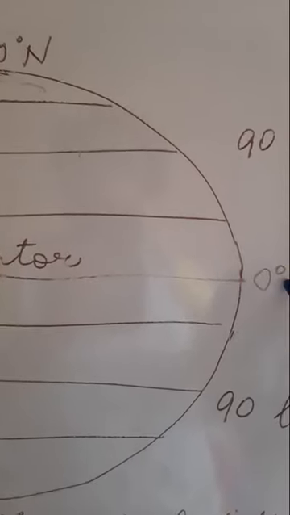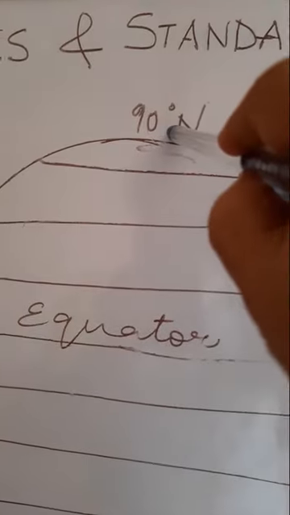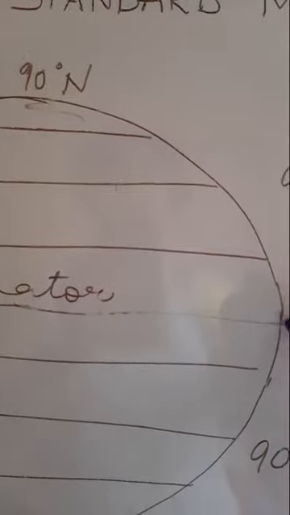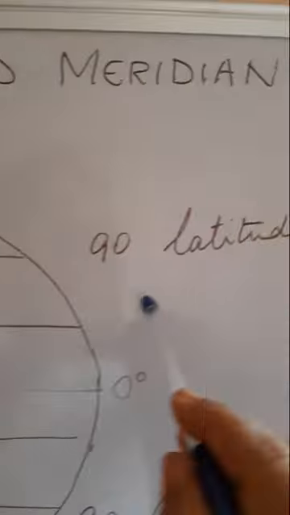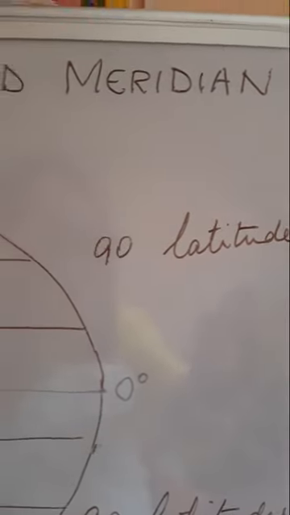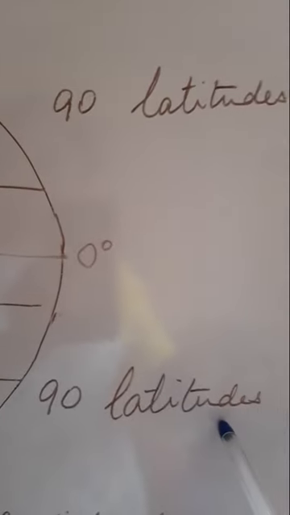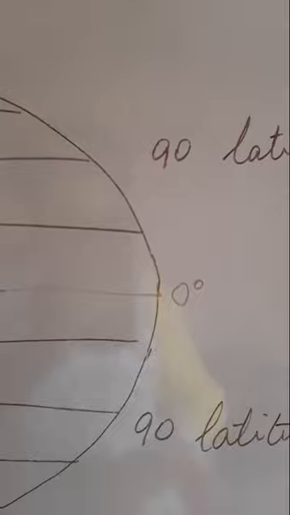So, now because it is 90 degrees here and 90 degrees here, there are 90 latitudes. That means from 0 degree to 90 degree, in total there are 90 latitudes in the northern hemisphere. Similarly, there are 90 latitudes in the southern hemisphere.